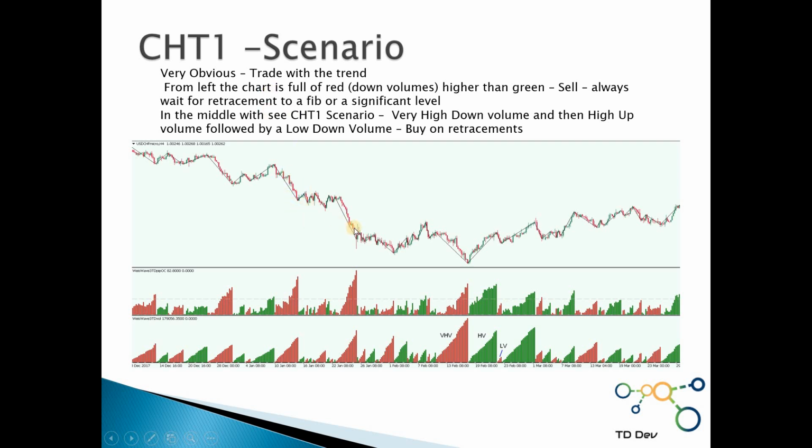But this scenario is also showing us when the trend is going to change. Look what happens here in the middle of the chart almost. Very high volume down wave. Then an immediate reaction with a high volume up wave and high pip wave.